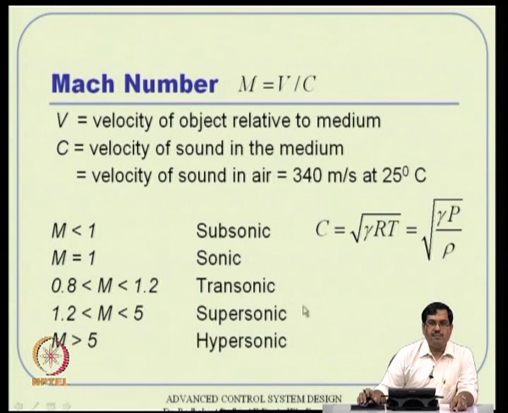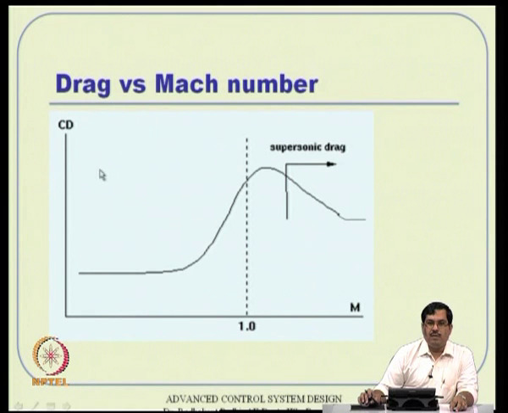Okay. So, these are some of the reasons why this Mach number plays a heavy role, and also remember CL and CD are typically functions of Mach number as well. Now, how CD varies with Mach number is something like this. In the subsonic region, there is a fairly constant value. Essentially, what we are talking about is the CD0 portion, not the KCL square term. Then it starts building up very fast. Then it will again decrease and stabilize after some time, at high speed, like about Mach number 1.5 to 2.